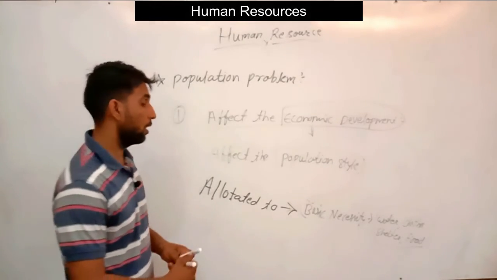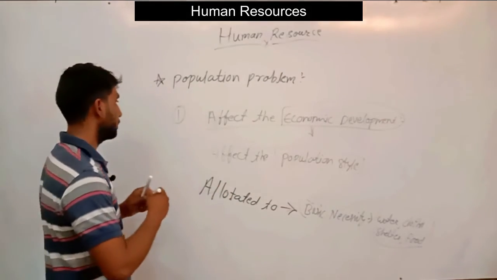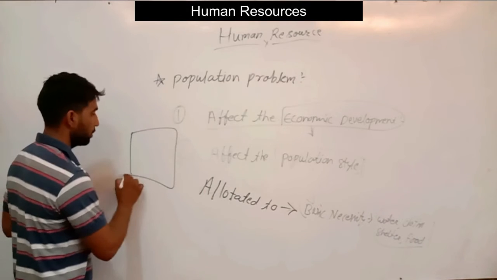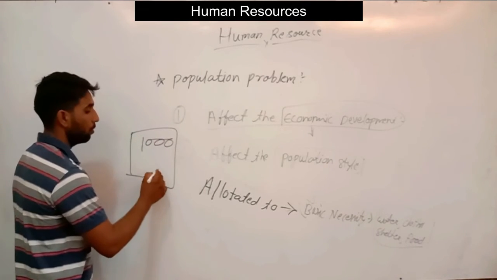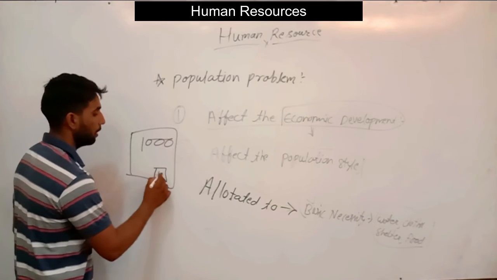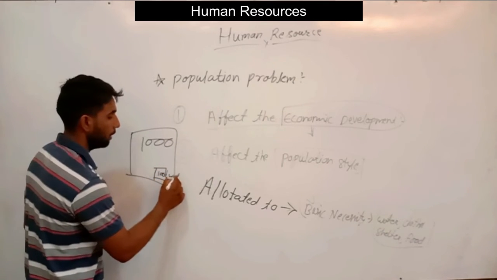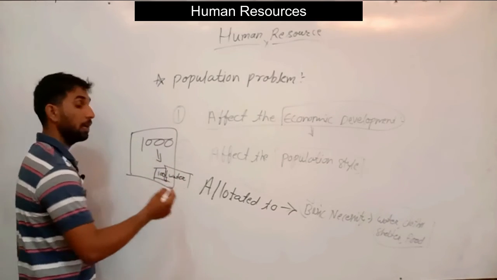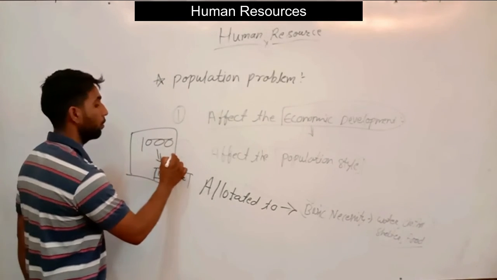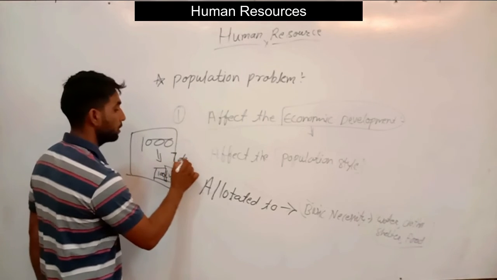For example, suppose the total is 1000 people and we have a total of 100 liters of water at that place. The 1000 people will use the 100 liters of water for a week, for 7 days.